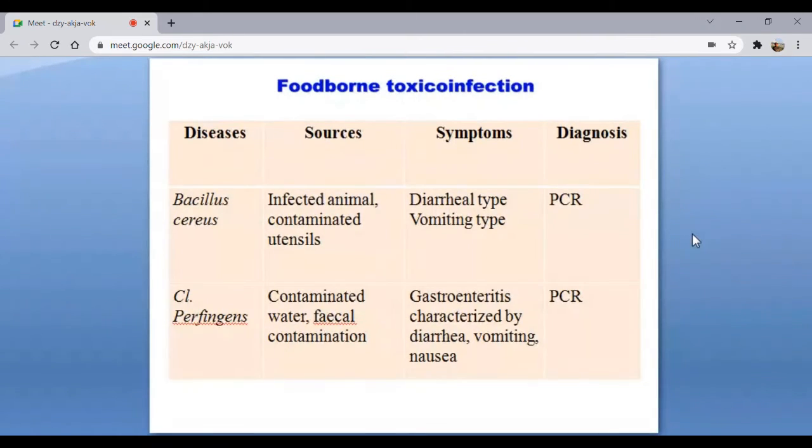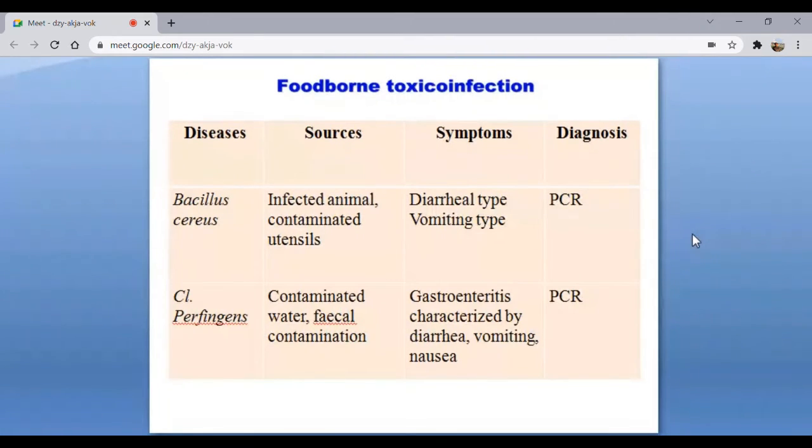Type E is what? Come on, give me an answer. Meningitis. Yes, correct. Type E, enteritis, hemorrhagic enteritis. That is how you have to remember.